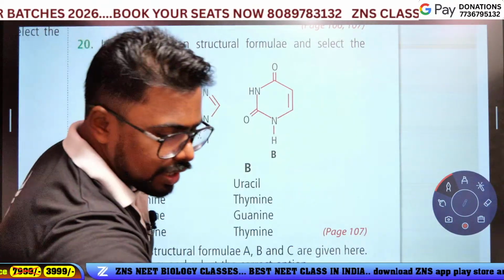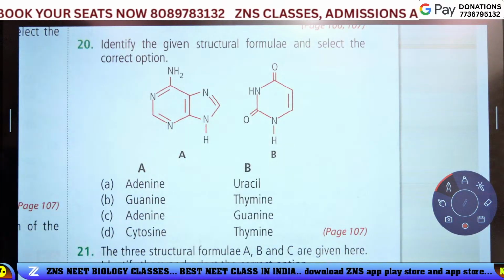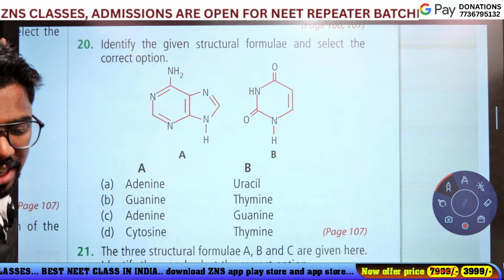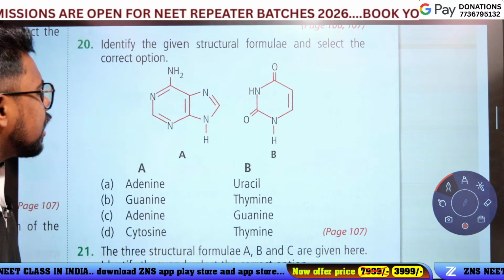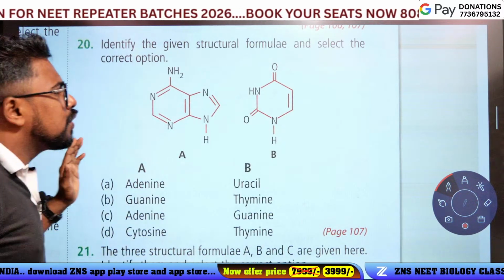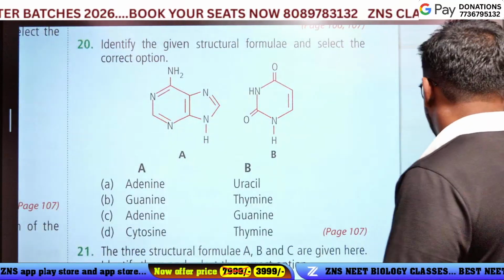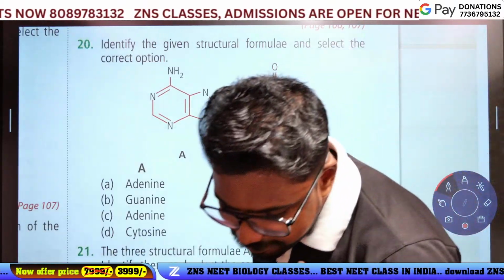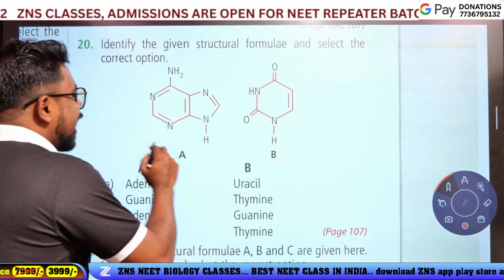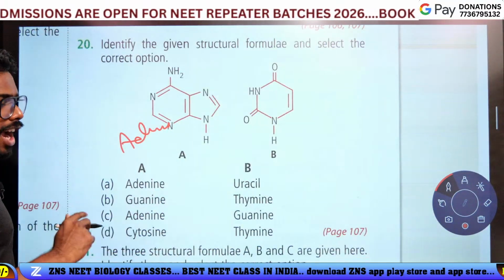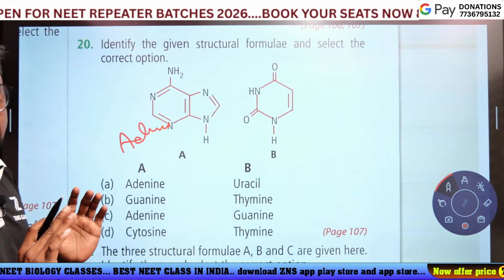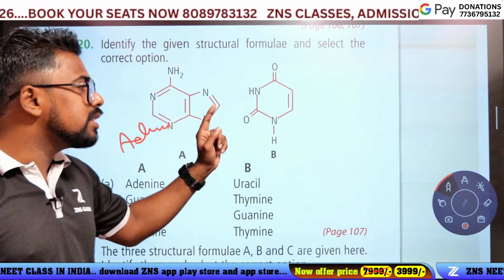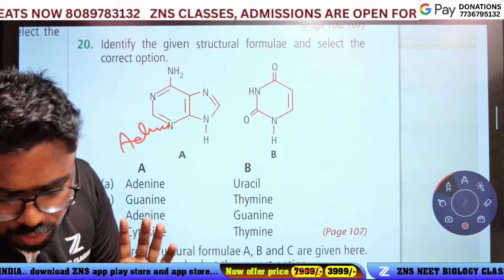20th question. Which is the answer? Identify the given structural formula and select the correct option. A and B. Actually, it is your pure NCERT figure. Only NCERT figure. First of all, look here, guys. Who is this? Yeah, it is adenine. Okay, the adenine figure. Especially the two nucleosides. Your NCERT textbook has two nucleosides. So number one is adenine and number two is uracil. Only adenine and uracil figure.